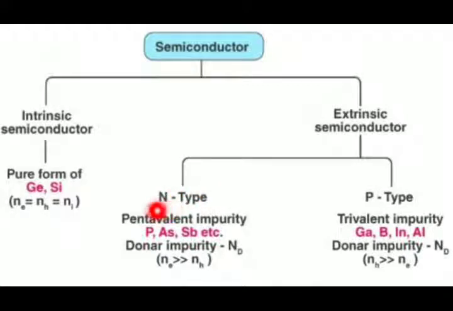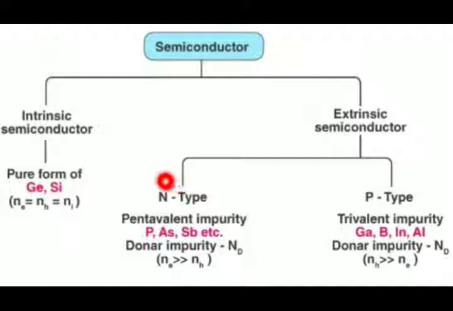N type semiconductor: when a pentavalent impurity is added to a pure semiconductor, it becomes N type. For example, phosphorus, arsenic, antimony and so on.